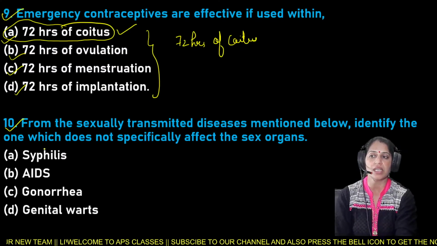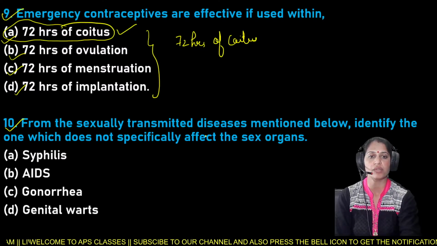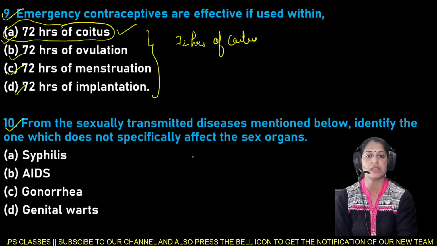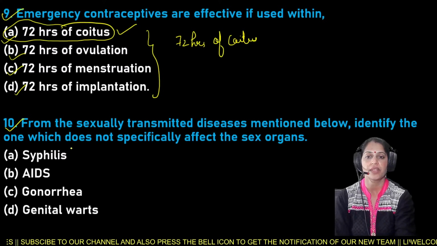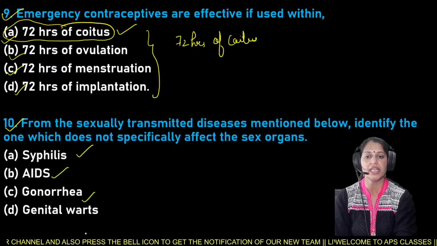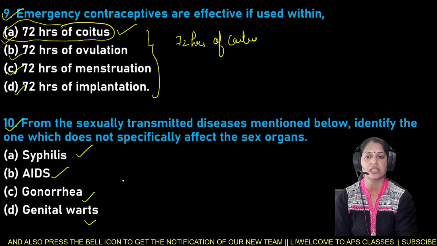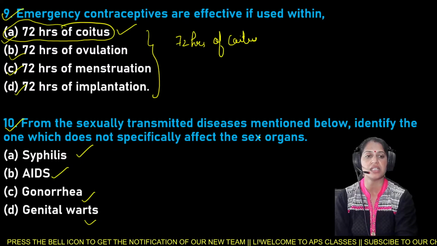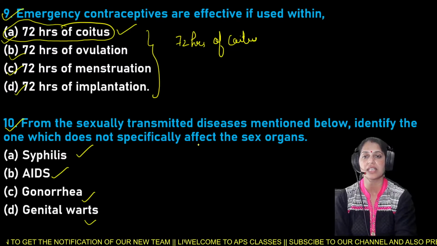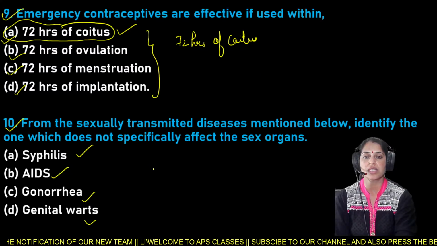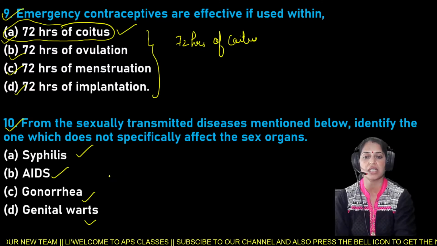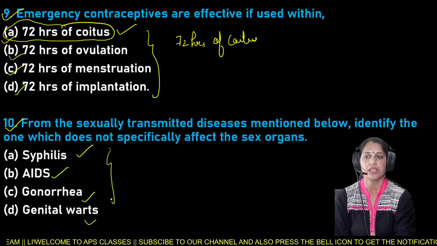Next is your question number 10, and your question number 10 is: from the sexually transmitted diseases mentioned below, identify the one which does not specifically affect the sex organs. Option A is syphilis, B AIDS, C gonorrhea, and D is genital warts. And your options are syphilis, AIDS, gonorrhea, as well as genital warts. And it is your question number 10.